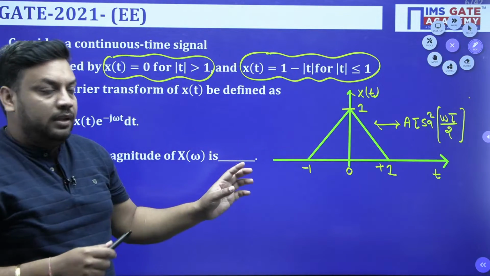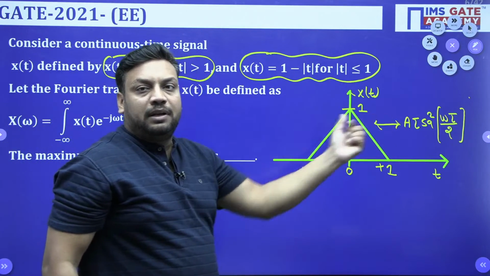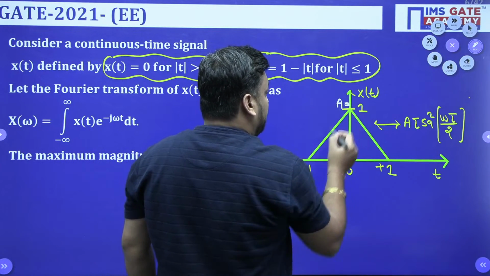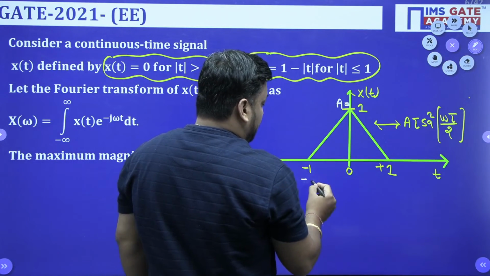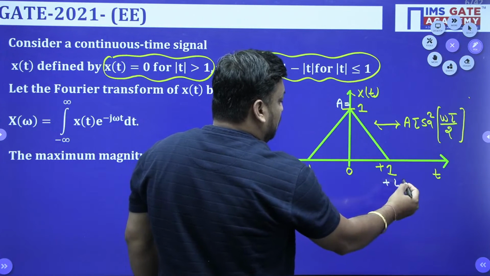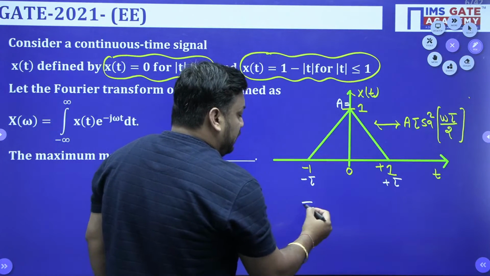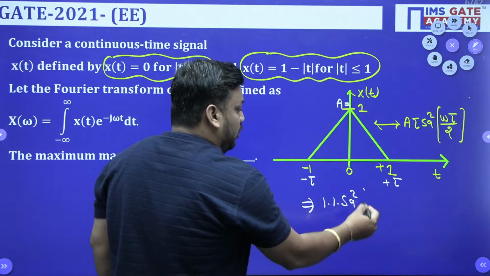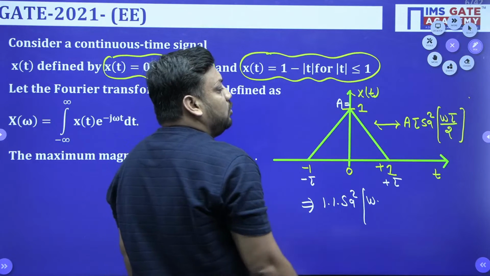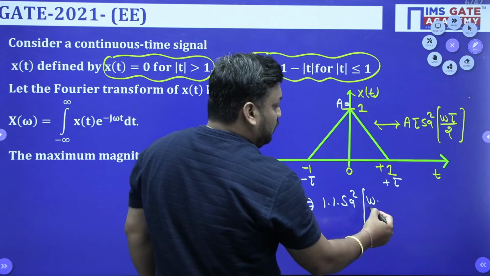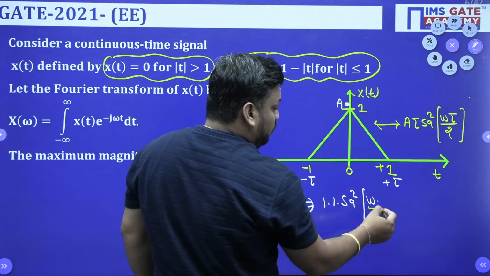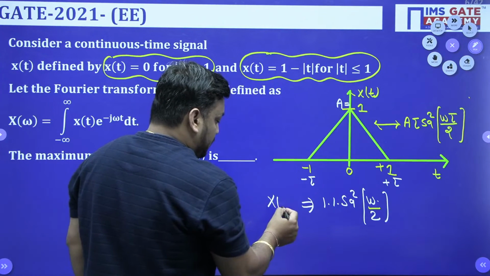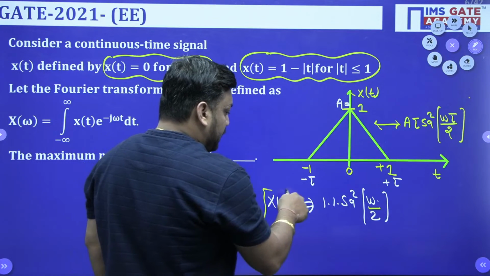So this is my triangular signal and this is my sampling signal, and if I compare, then what will it be? A, it will be from -tau to +tau. So what will you get finally, guys? Finally you will get A into tau. So it means 1 into Sa squared of omega. What is tau, guys? Tau value is 1 only. So tau by 2 means omega by 2. Yes. So this is nothing but your final X(omega).